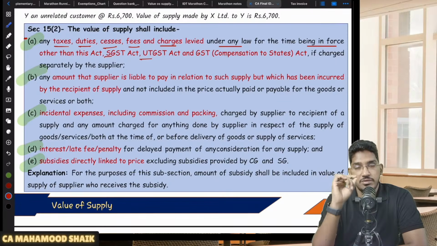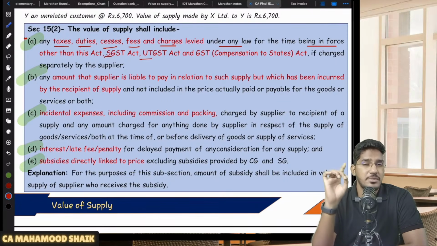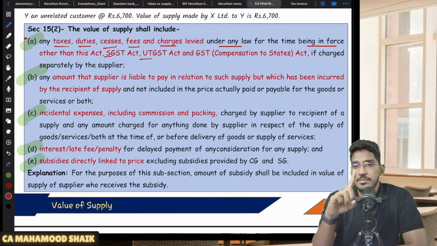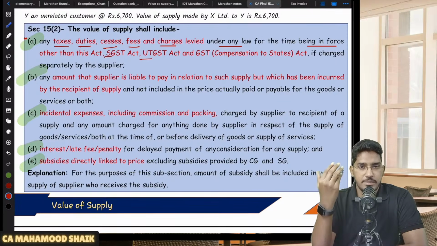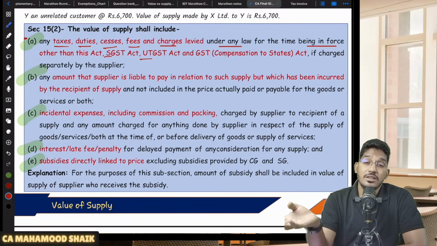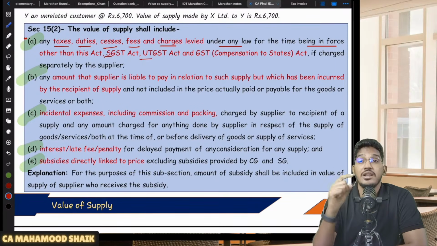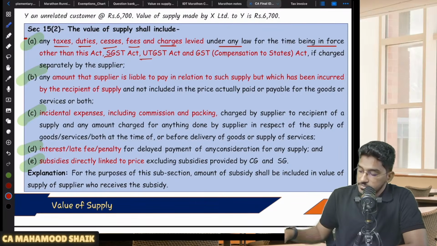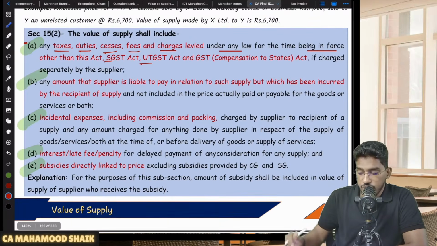that should be added to the value of supply. But one point you have to remember here: only when the supplier has collected from the recipient, then only you add it. If the supplier is not collecting anything, let us say for example, sometimes in the exam they will try to confuse you. There is a supplier who rented out immobile property to a recipient at a monthly rent of 10,000 rupees. Supplier paid some 1,000 rupees of municipal tax from his own pocket. He did not collect it from the recipient.